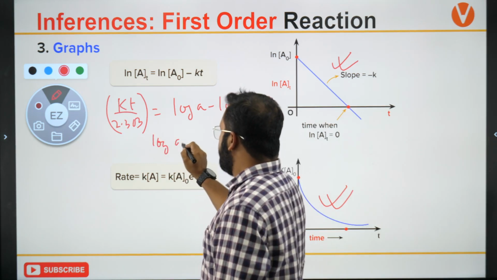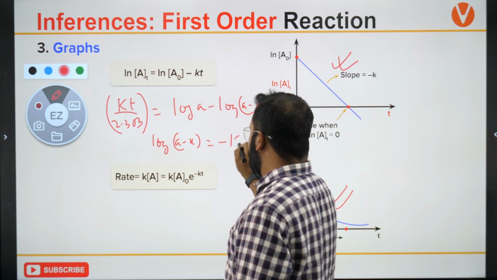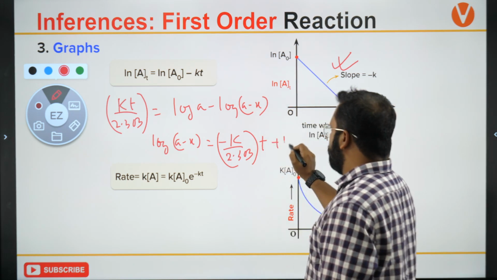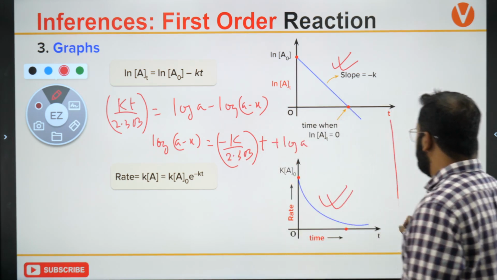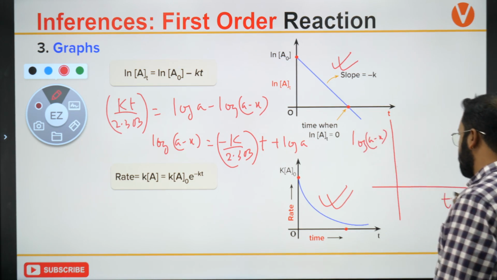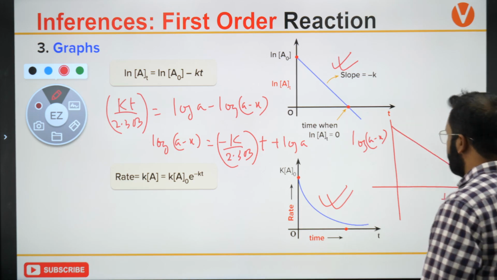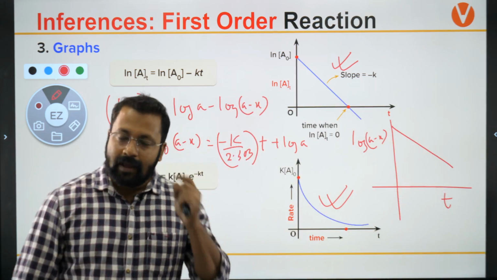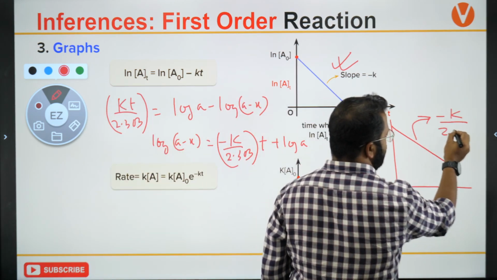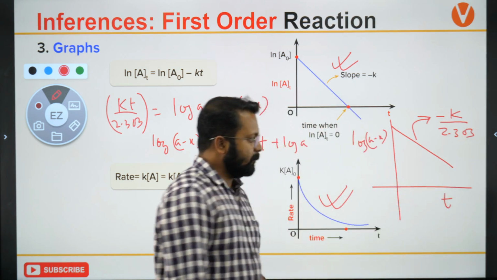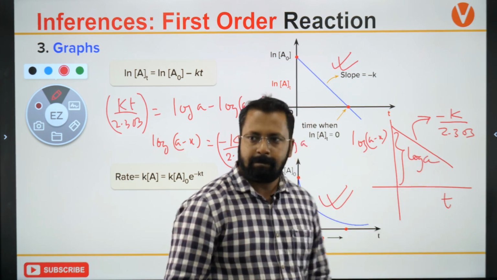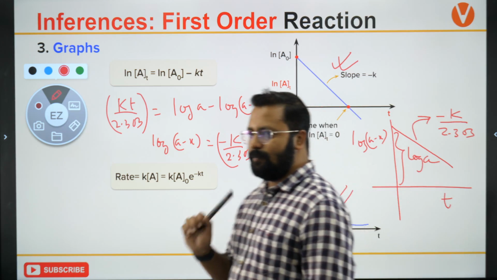So log of A minus x is equal to minus K upon 2.303 times t plus log A. So if you plot log of A minus x with respect to t, you will get a straight line with negative slope, and the slope of this line will be equal to minus K upon 2.303. This intercept will be equal to log A.